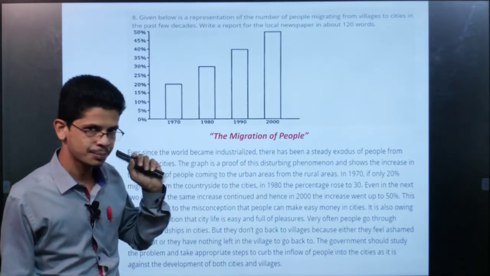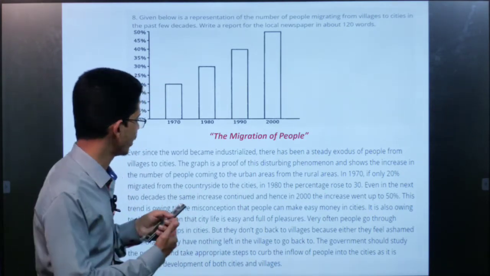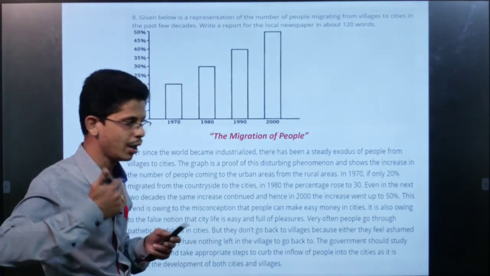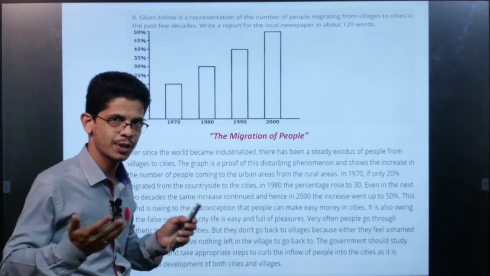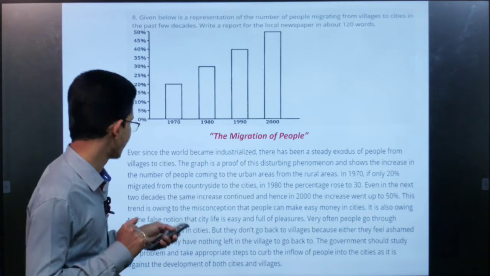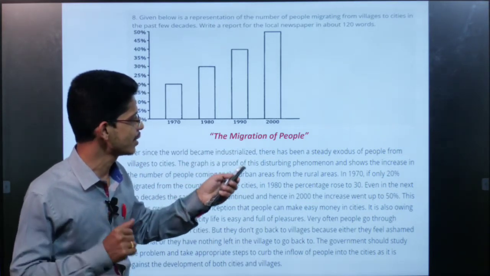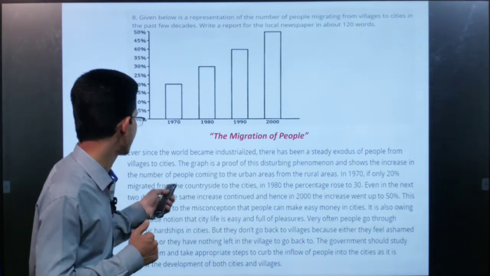And after that, as I told you, you can make a paragraph or else you can go directly with the steps of report writing. So here I did not make any paragraph, I wrote only one paragraph here. Ever since the world became industrialized, there has been a steady exodus of people from villages to cities.